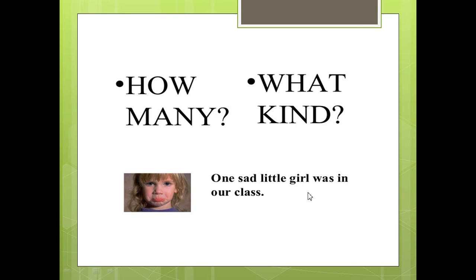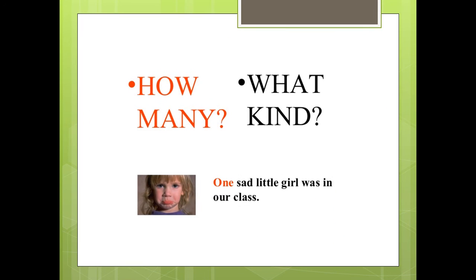Let's check the adjective that describes the number. One here is a number, or it's a word used to describe the noun girl. One girl. So one here is an adjective of number that describes the number of the noun that we have here. How many girls were there in the class? There was one girl. One girl. So this adjective here describes how many of the noun.